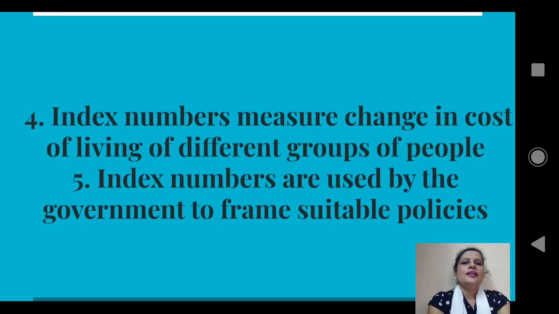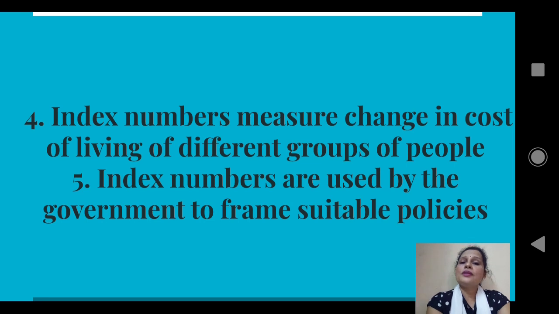Okay. The fourth use is index numbers measure change in cost of living of different groups of people. There is an index number called consumer price index number or cost of living index number. What cost of living index number finds is a number which tells how much more we have to pay for a basket full of goods and services in current year as compared to base period.